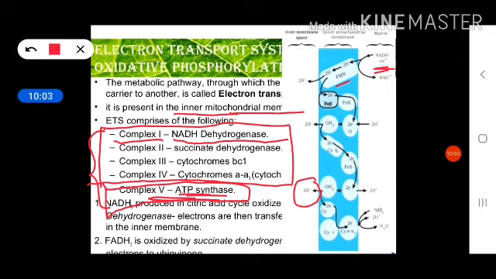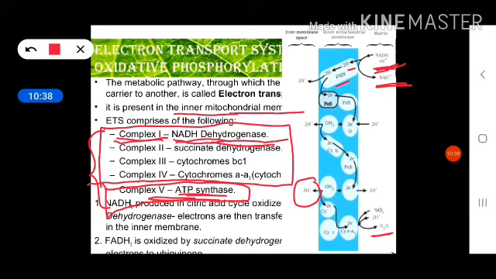Okay, the second complex is known as succinate dehydrogenase. In this part, FADH2 is present and it will lose the electrons and hydrogens, and convert into FAD+, and this hydrogen and electron will be released into this complex. So this is known as complex number 2 or succinate dehydrogenase. This succinate dehydrogenase enzyme is also involved in the Krebs cycle. Okay, so this complex is the succinate dehydrogenase, this one.